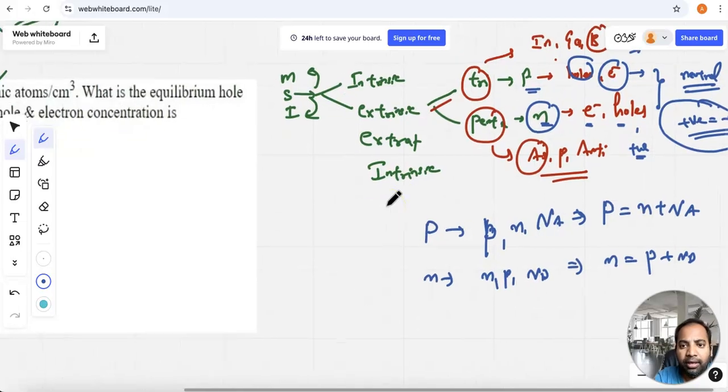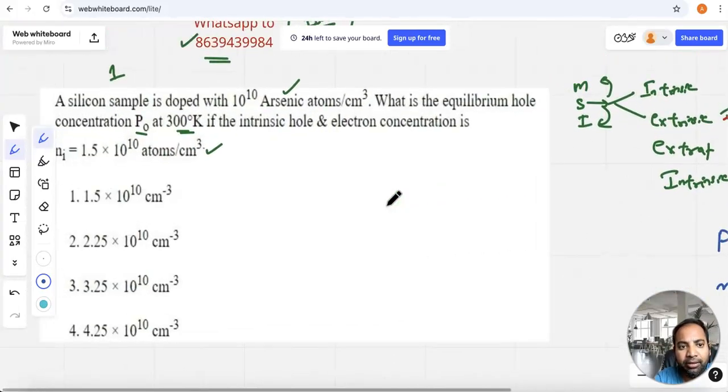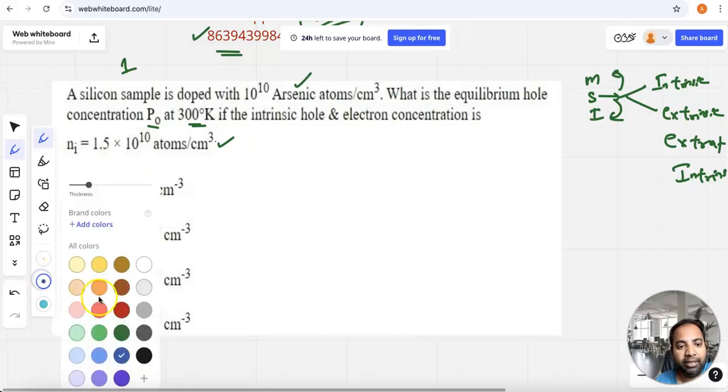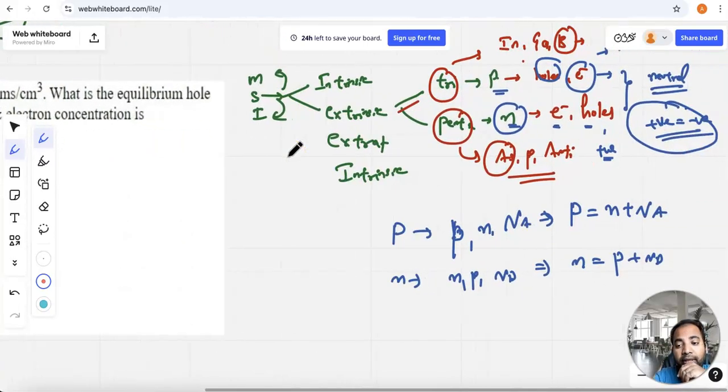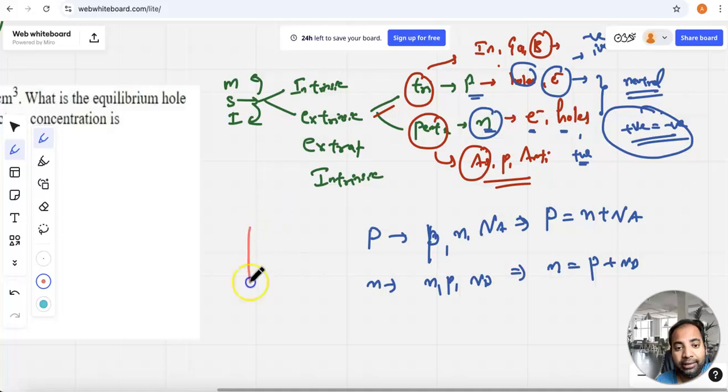Fine. And after going through the basic concept, coming back to the question, they say that the silicon sample is doped, right? So here, as per the mass action law, in an intrinsic semiconductor, if you take the energy band diagram, there is the conduction band and the valence band, and the Fermi level lies exactly at the middle of this energy gap. If the Fermi level lies exactly in the middle, it means the concentration of electrons and the concentration of holes are the same. So n is equal to p is equal to ni, the intrinsic concentration.